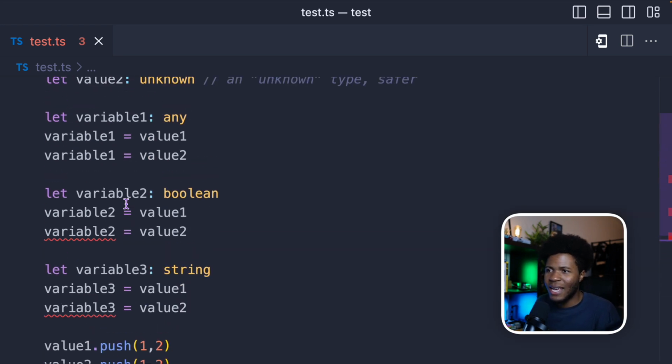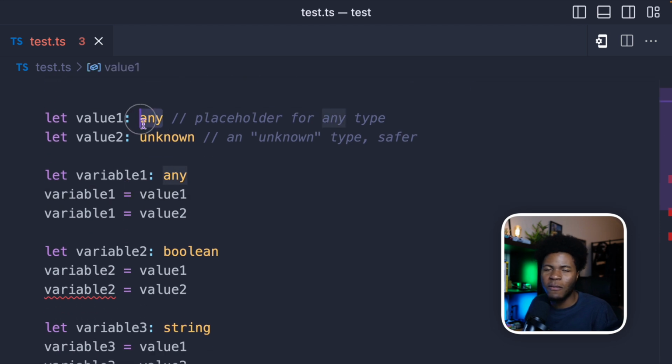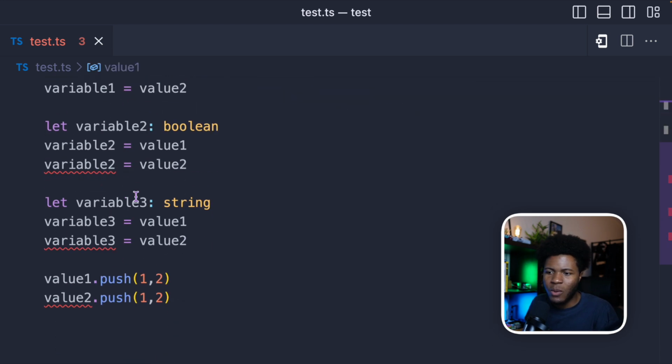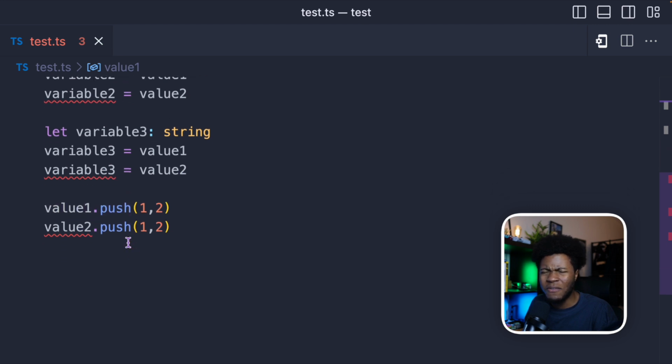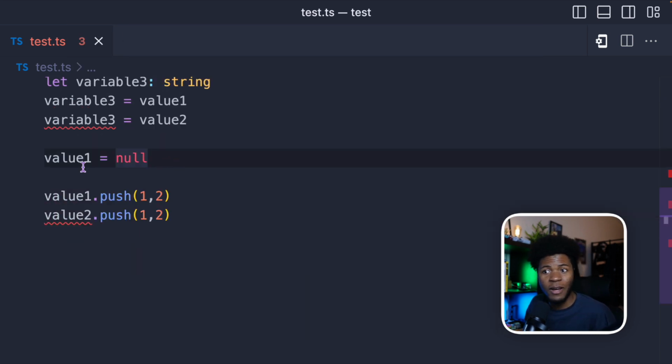So when you use the any type in TypeScript, like I said earlier, you are basically turning off TypeScript features. So here we are calling value1.push, even if the push method doesn't actually exist on value 1. Let's say value 1 here is null. Obviously, value 1 does not have the push method, but because we have already typed value 1 to be any, TypeScript is not going to complain if we call a push method like this. This is why I said it is not safe.